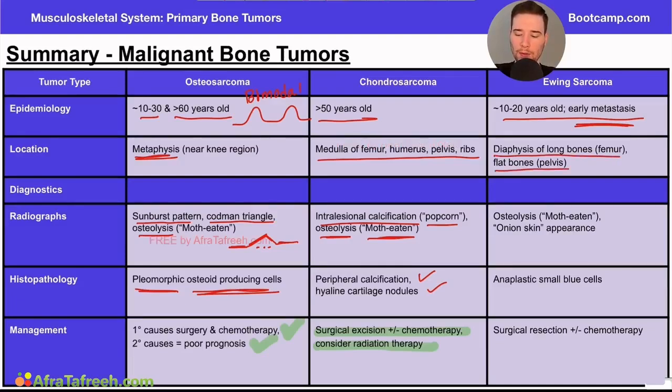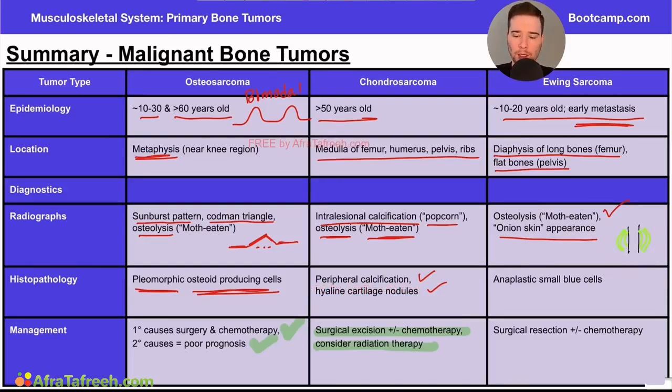This is also going to have an osteolysis or moth-eaten appearance. This just means that the bone has been consumed in various areas. It's not as sclerotic as it once was, which kind of gives it this moth-eaten appearance. This is also going to have an onion skin appearance as well, and the onion skin appearance refers to that as the periosteum grows outward from the bone and the tumor grows, it can kind of create this onion skin appearance based on the fiber orientation.